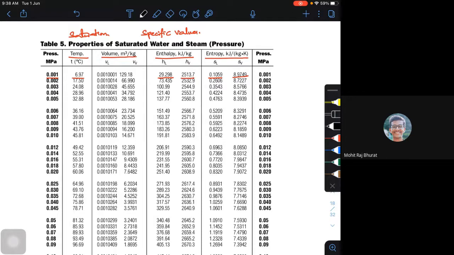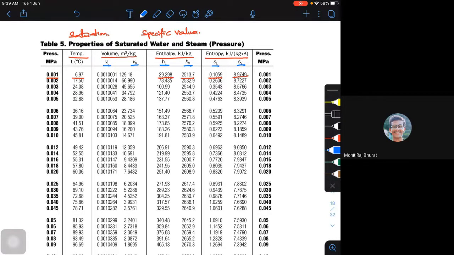Okay. Now Hf is the enthalpy. So instead of Hl, I'm going to use Hf. Hf is the enthalpy for saturated liquid. If you go and see here, Hf is the enthalpy for the liquid, Hg or Hv is the enthalpy for the vapor. Sf is the entropy for the liquid, and Sg is the entropy for the vapor. And Vf is the specific volume for the liquid, and Vg is the specific volume for the vapor.